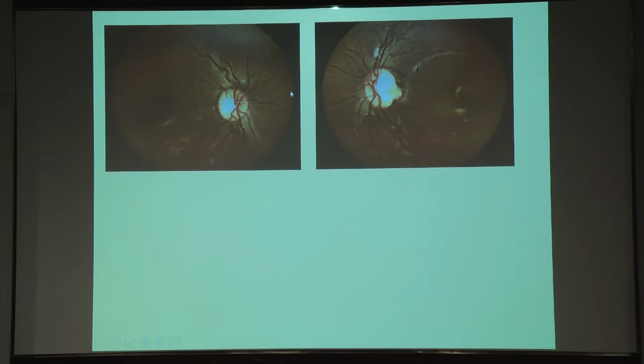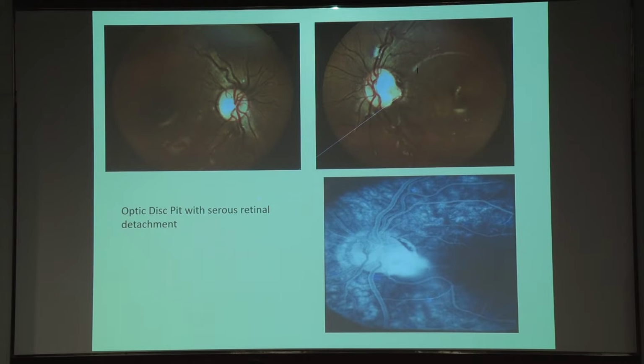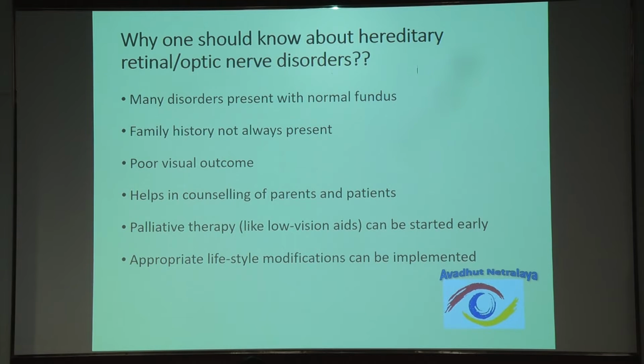Again the fundus looked normal in the right eye as well as the left eye, but on closer look you will see a demarcating line here, and something was not correct about the optic disc. So we decided to do an angiography for this patient, and we found that he had an optic disc pit. Along with that, he has a serous retinal detachment, and that is probably the reason why the patient was not responding to the patching treatment.